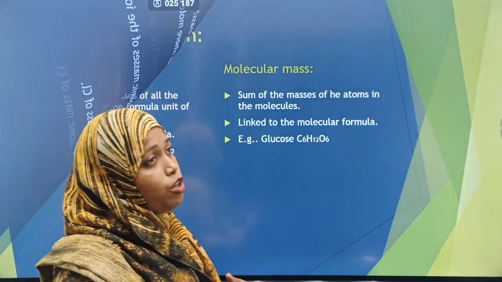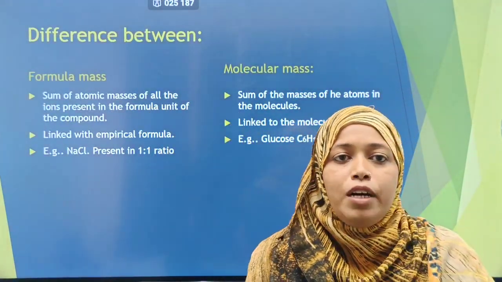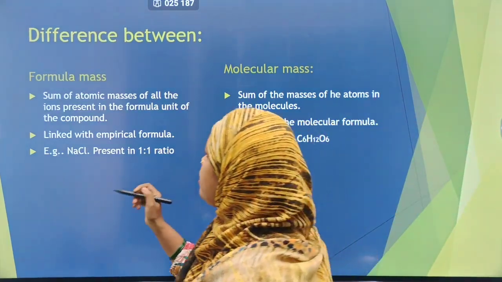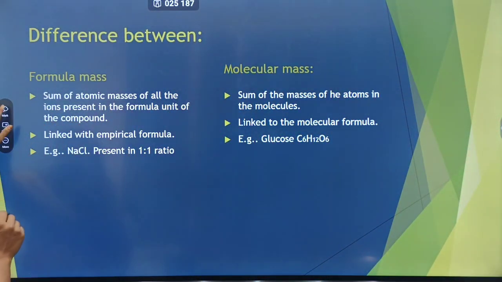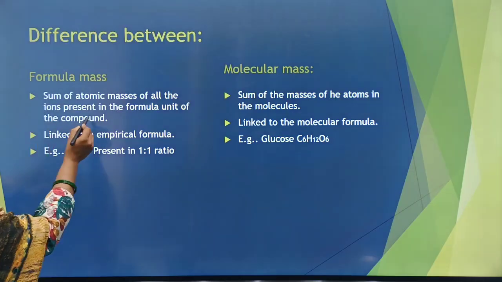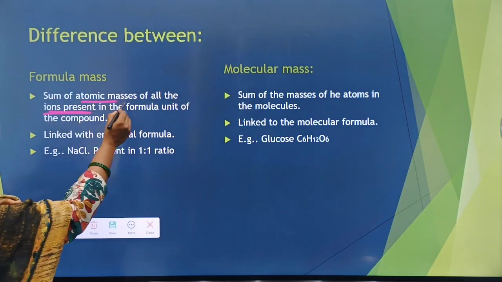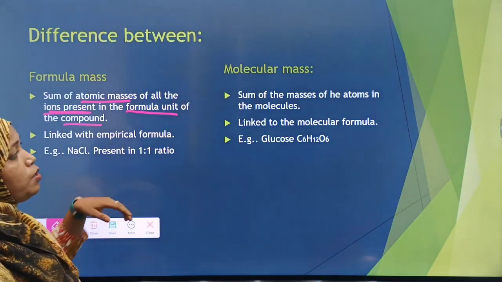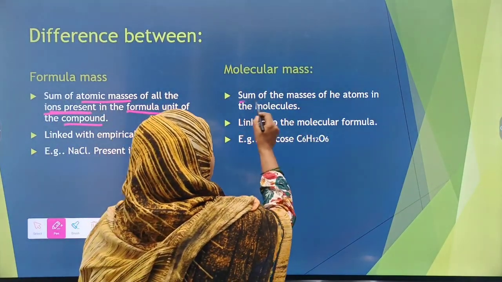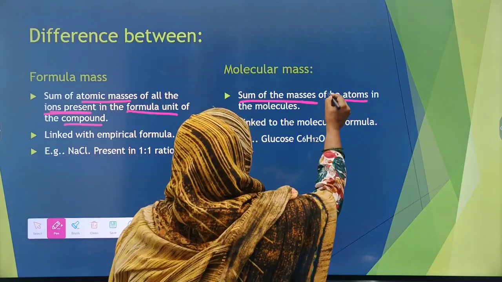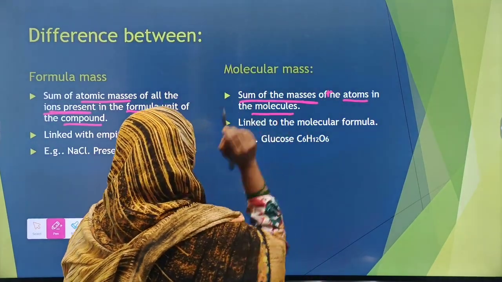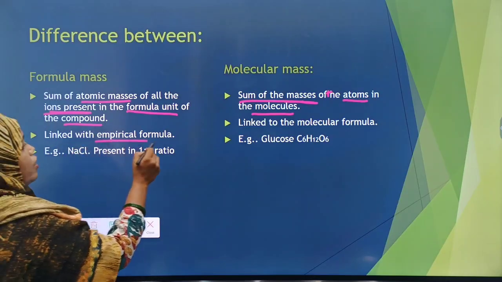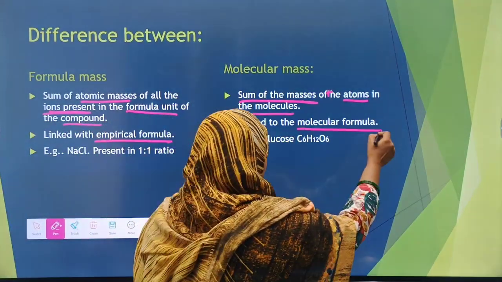Moving further, we will know about the difference between formula mass and molecular mass. As I said before, formula mass is the sum of the atomic masses of the ions present in the formula unit of the compound, whereas molecular mass is the sum of the masses of the atoms in the molecules. This is linked with the empirical formula, whereas that is linked with the molecular formula.